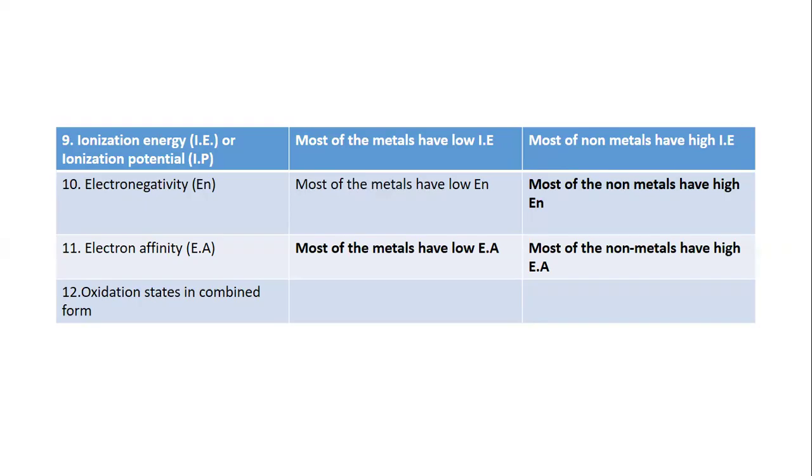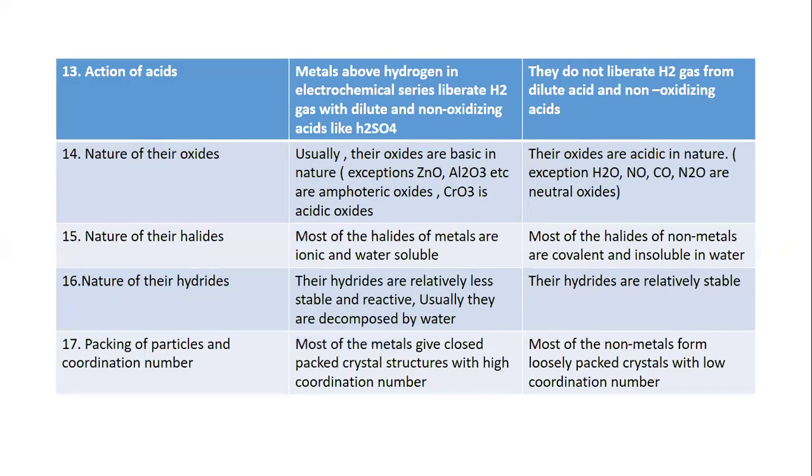Oxidation state in combined form. Metals and non-metals have oxidation states of different kinds. Action of acids.